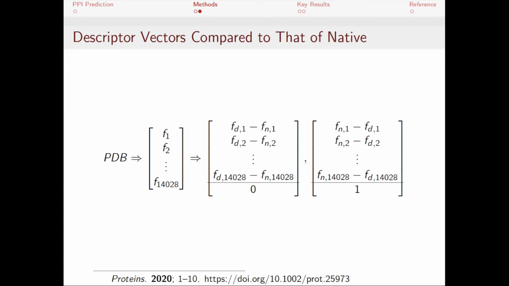We could generate a decoy minus native as well as a native minus decoy. So each decoy would account for a comparison in each direction, and we'll have an equal number of those individual labels. Therefore, our dataset would be completely balanced and suitable for direct training of a machine learning model.